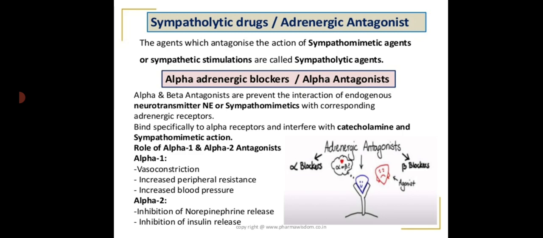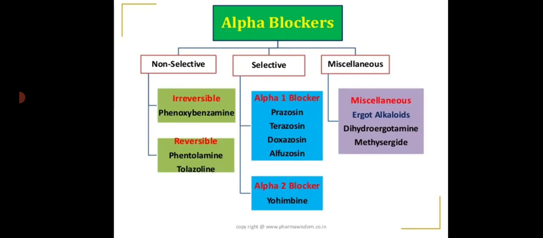Role of alpha 1 and alpha 2 antagonists. Alpha 1 plays an important role in vasoconstriction. It causes increased peripheral resistance as well as increased blood pressure. The alpha 2 antagonists cause inhibition of norepinephrine release as well as inhibition of insulin release.